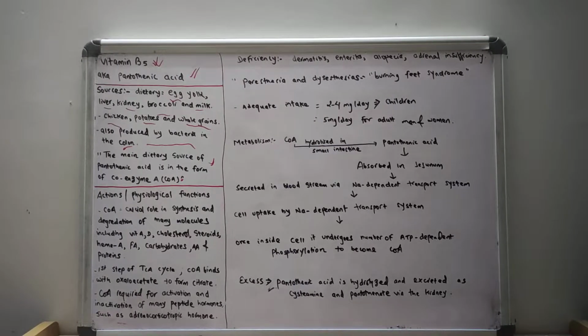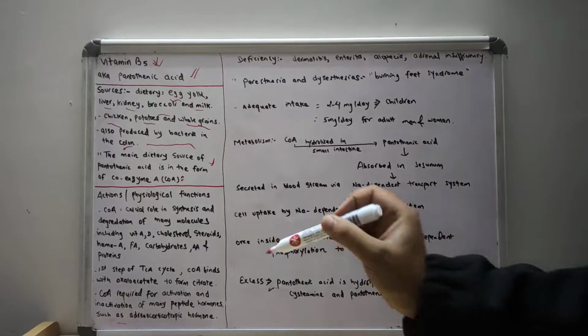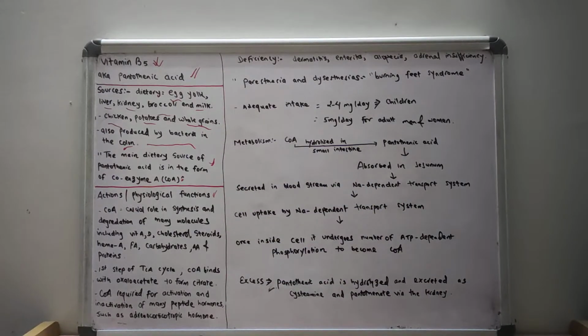Let us now discuss the various actions and physiological functions of pantothenic acid.